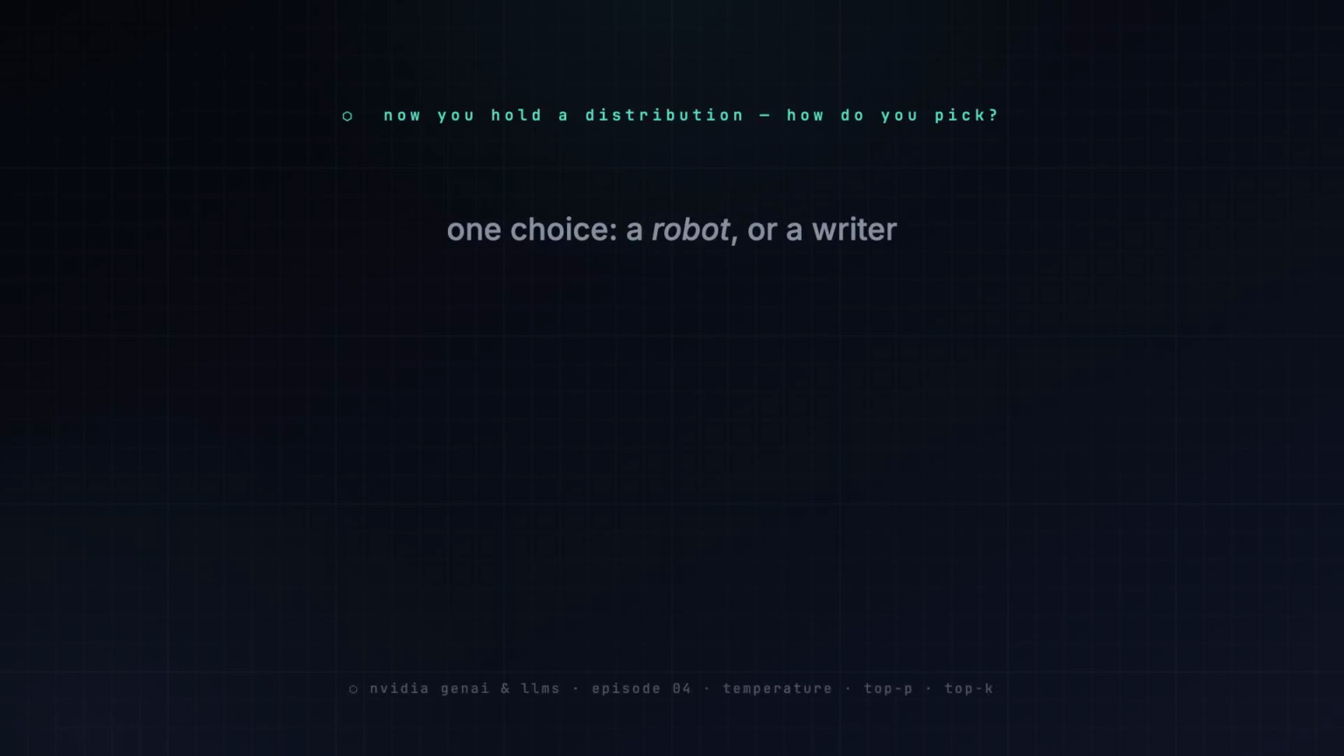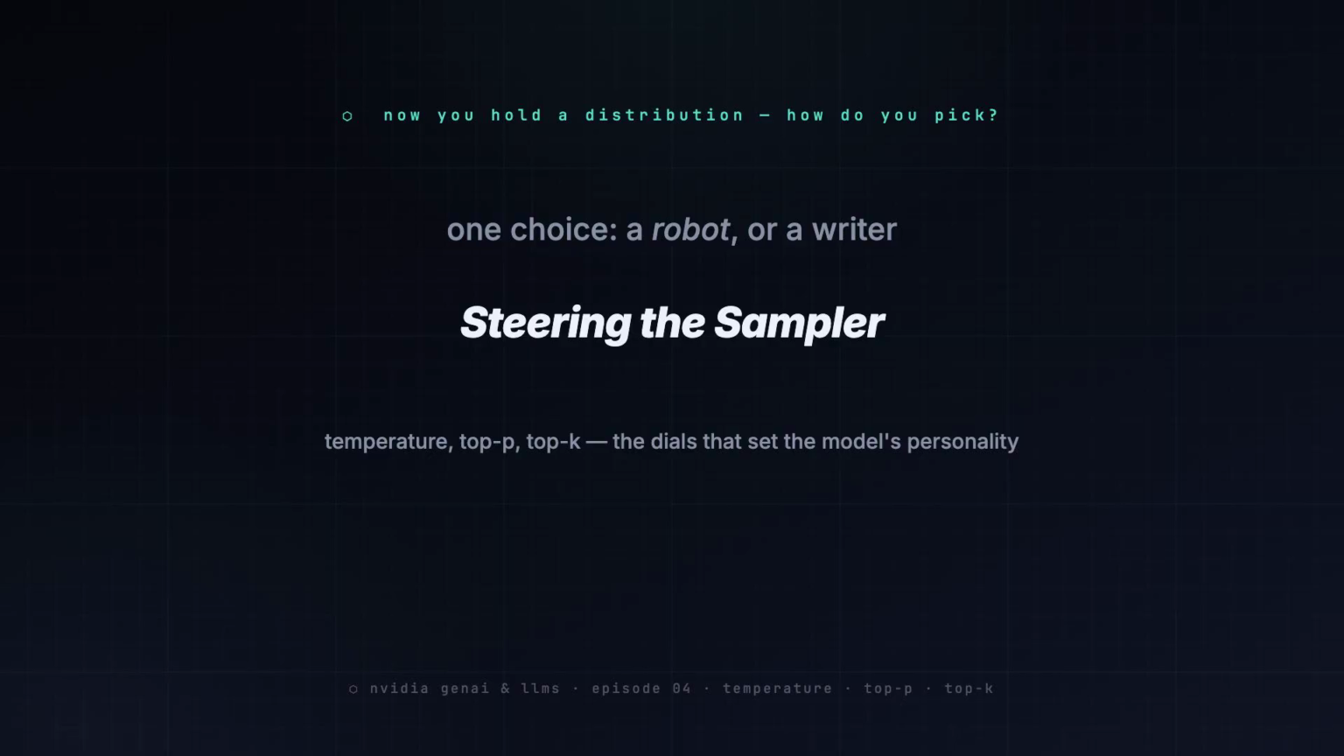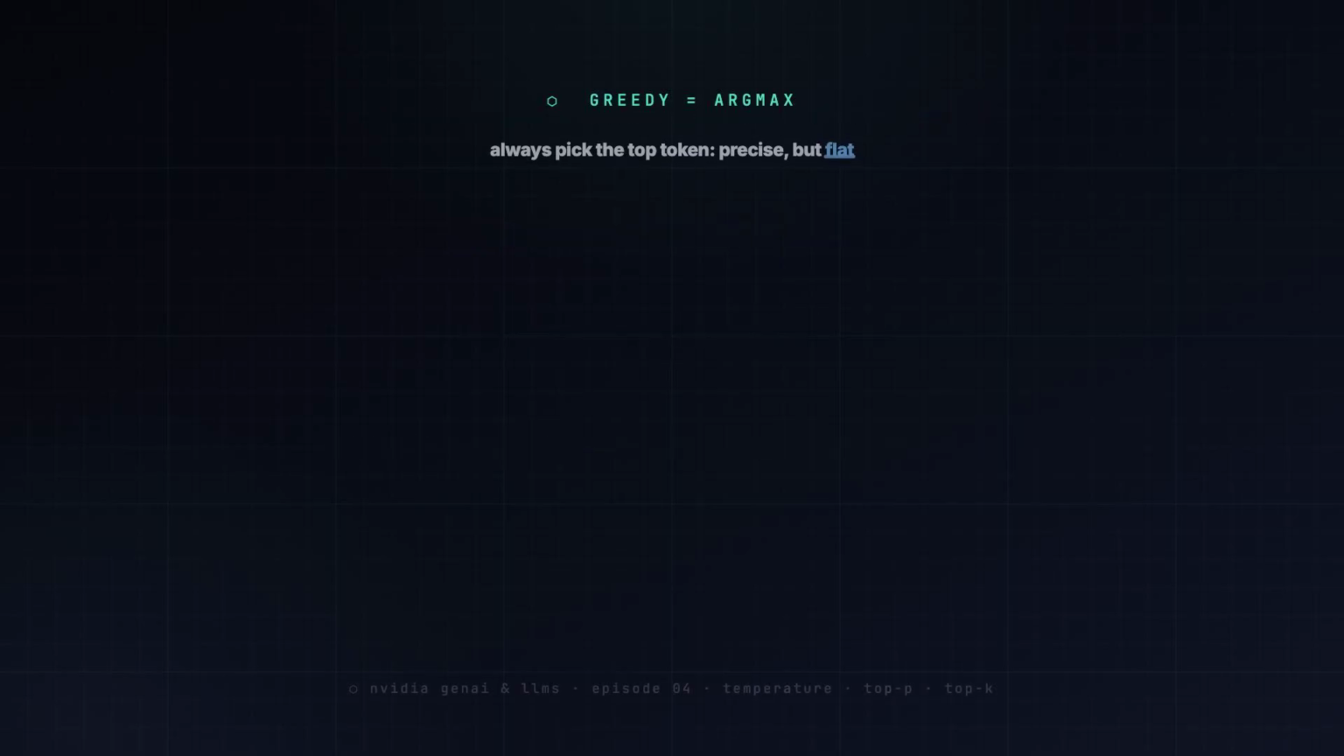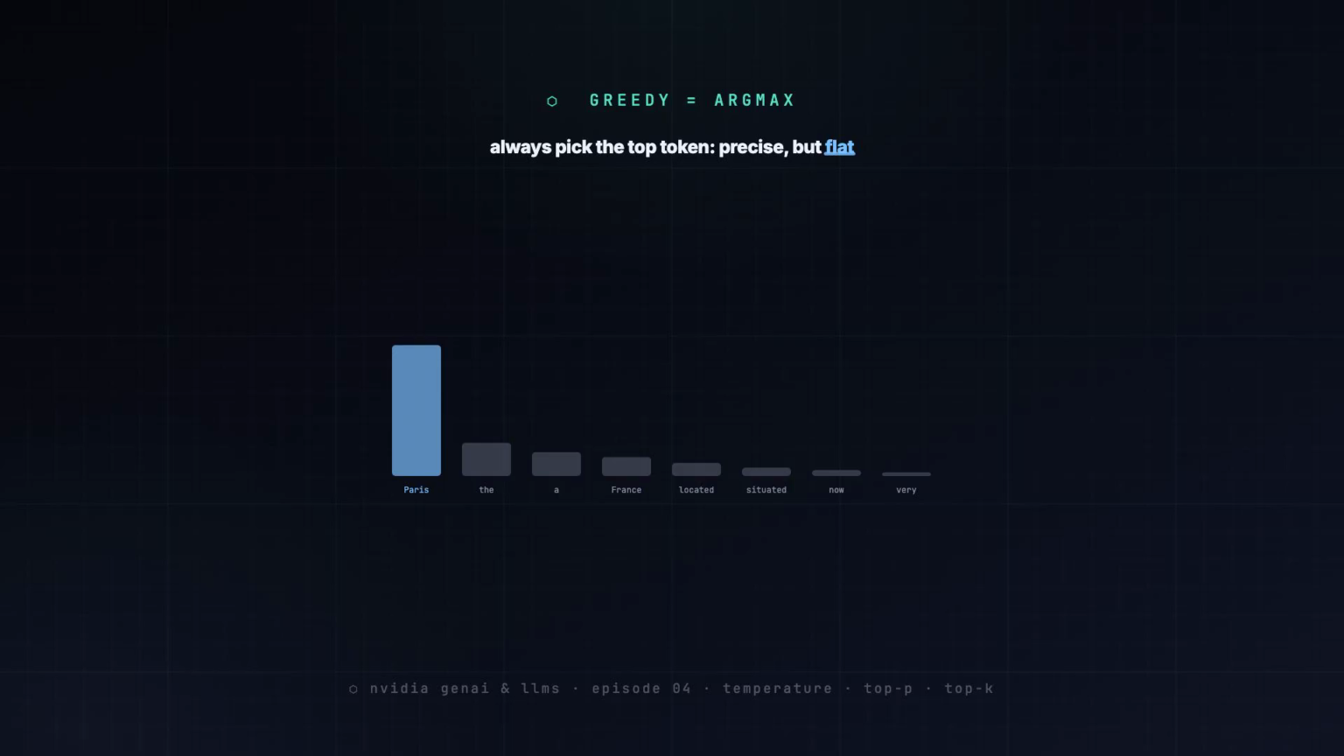Last episode, the model handed us a clean probability distribution over every possible next token. Now the question is simple and consequential. How do we pick one? That single choice decides whether your model sounds like a robot or a writer. Meet the sampler controls. Picking the single most likely token every time is called greedy decoding. It is precise and fully deterministic, and often dull and repetitive, looping on safe phrases.